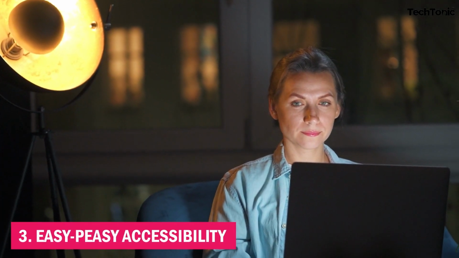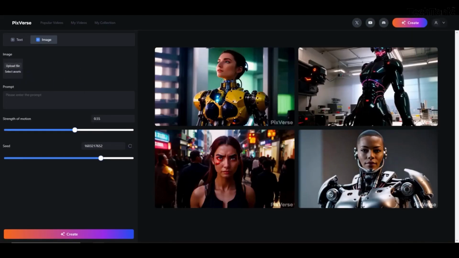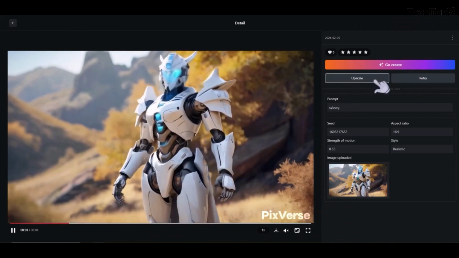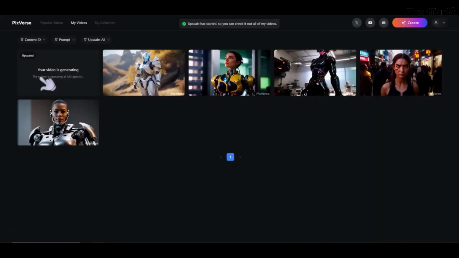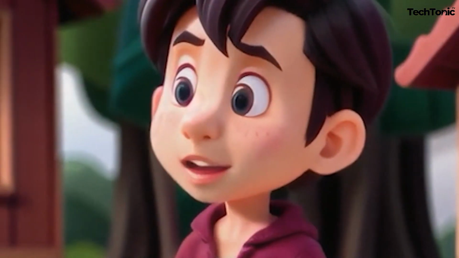3. Easy peasy accessibility. You don't need a PhD in video editing to work your magic with PixVerse. Its user-friendly interface and intuitive tools make it a breeze to use, whether you're a seasoned pro or a total newbie. So go ahead, dive in and let your imagination run wild.